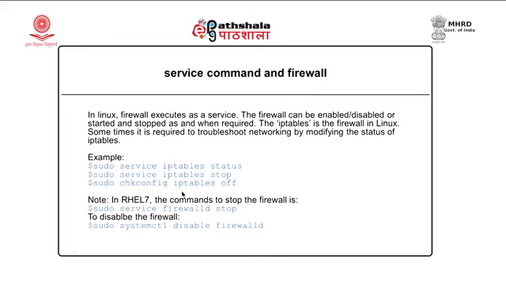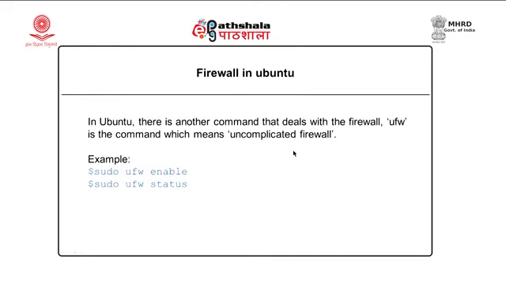So, nowadays iptables is replaced by firewalld if you are using Red Hat Enterprise Linux 7 or a later version. Similarly, in Ubuntu, instead of iptables, there is a UFW command. UFW is a sort of wrapper on the iptables command.